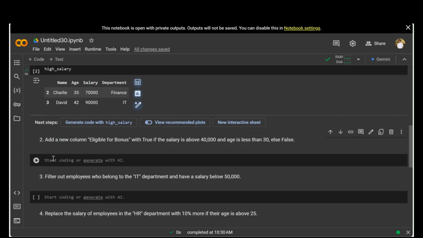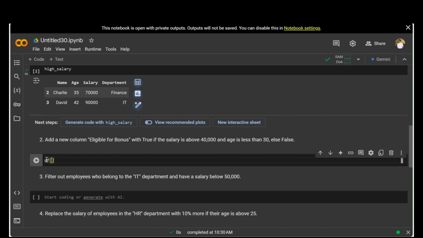The question basically says add a new column eligible for bonus with true if the salary is above 40,000 and age is less than 30, else false. So we need to create a custom column, and the column name should be eligible for bonus. Based on that, if the salary is above 40,000, then we need to give a boolean true, and another condition is that the age should also be less than 30. So we have two conditions for the new eligible for bonus column. Okay, let's create the column.